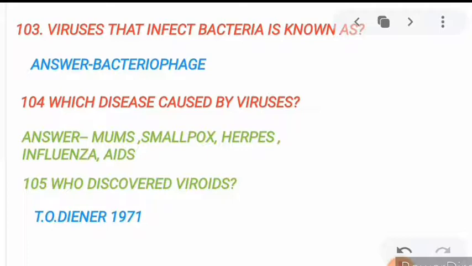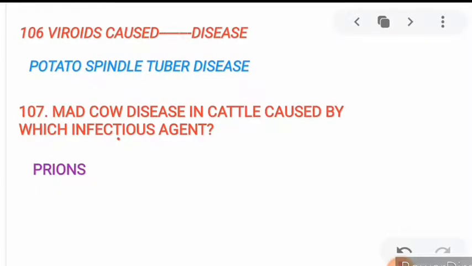105. Who discovered viroid? Very important. Scientist name T.O. Diener. In which year? 1971. Next 106. Viroid caused which disease? Viroid caused potato spindle tuber disease, or this question may be framed in another point of view. Potato spindle tuber disease caused by which infectious agent? Viroid.